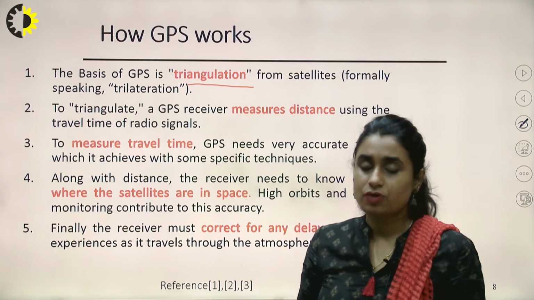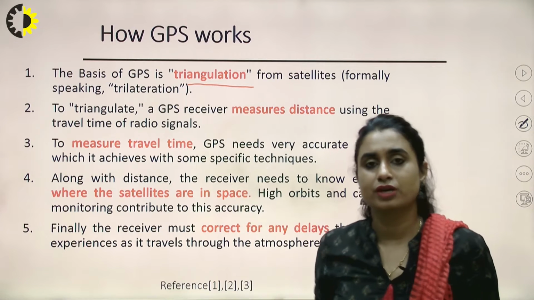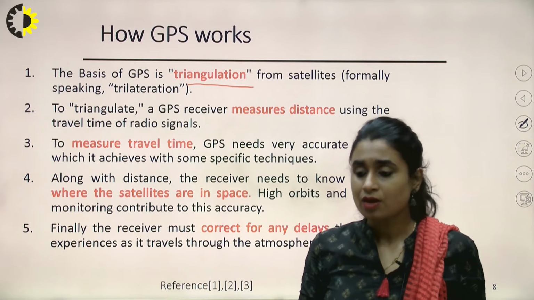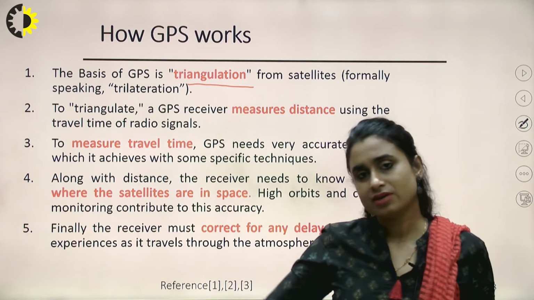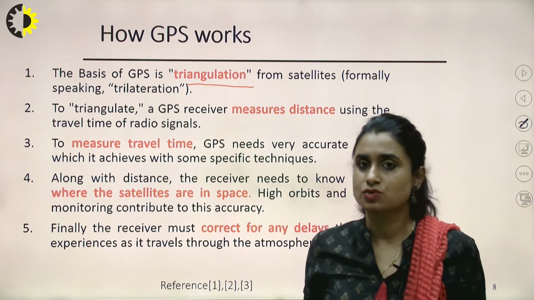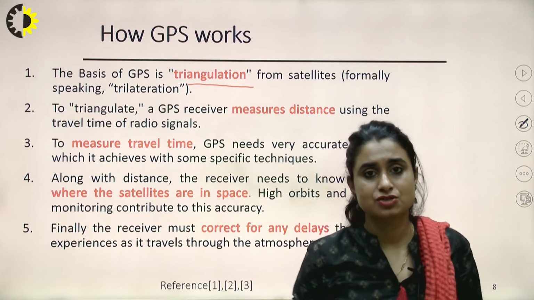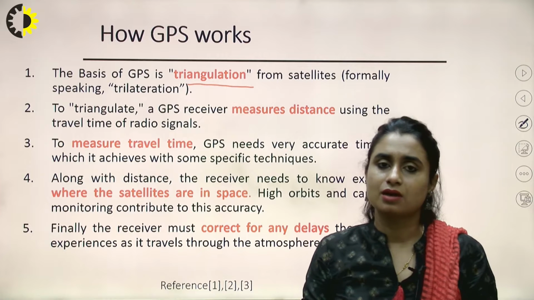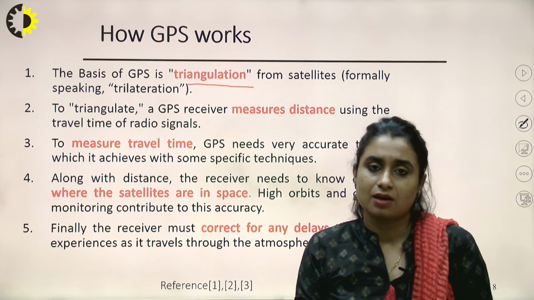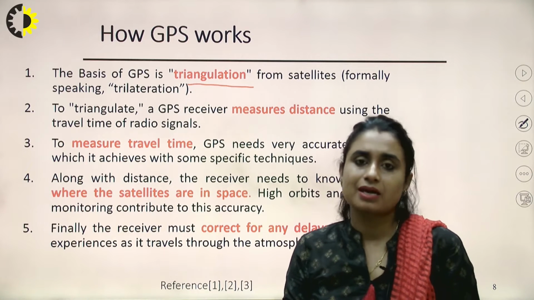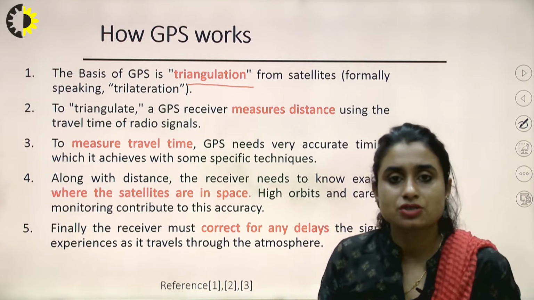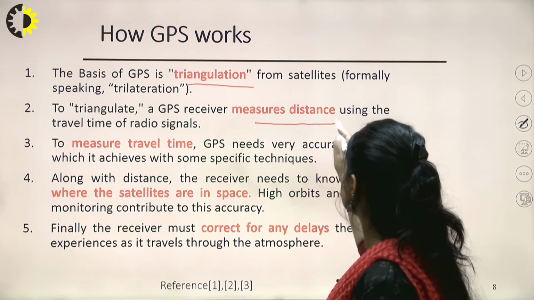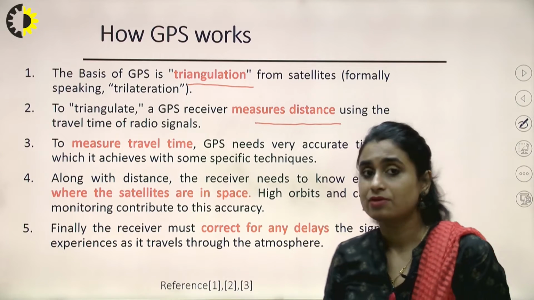But the question is, how does a constellation of 24 satellites calculate the location of an object accurately and precisely? For civilian purposes, the accuracy is approximately 10 to 15 meters, which is so accurate. Collecting pictures from such height and using time calculation, how does it make it possible? There is some mathematics involved in it, which is called the triangulation or trilateration method. To triangulate, a GPS receiver measures distance using the travel time of the radio signal.